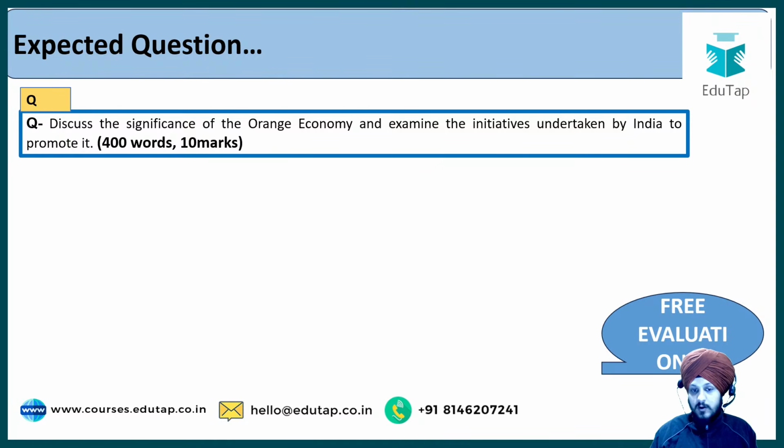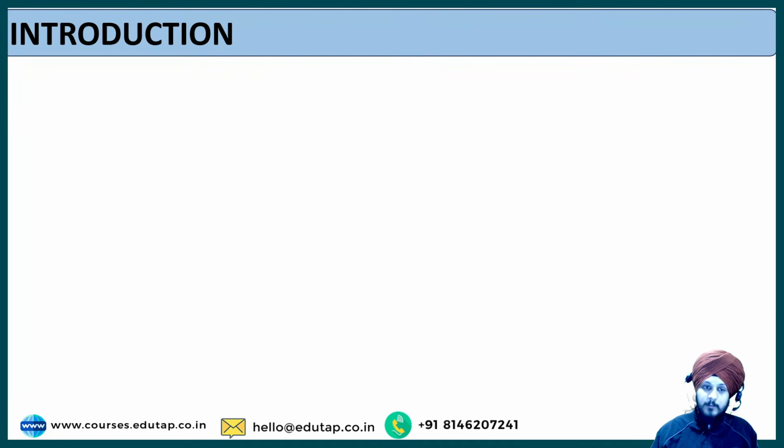Now, first of all, of course, we are going to discuss the importance, the significance of orange economy, and after that, we are going to see some key important initiatives taken by India in this direction. But before that, let us put some light on what we exactly mean by orange economy. Orange economy is also known as creative economy.